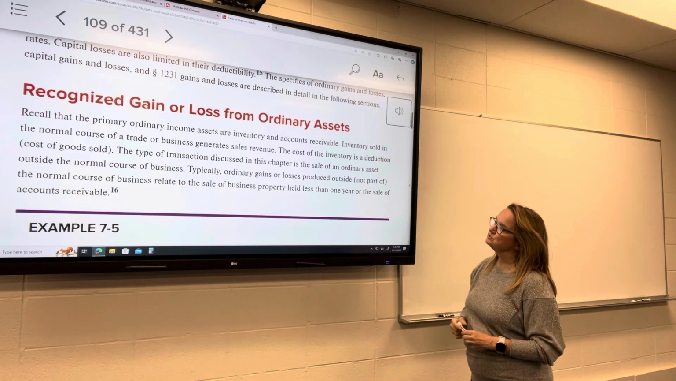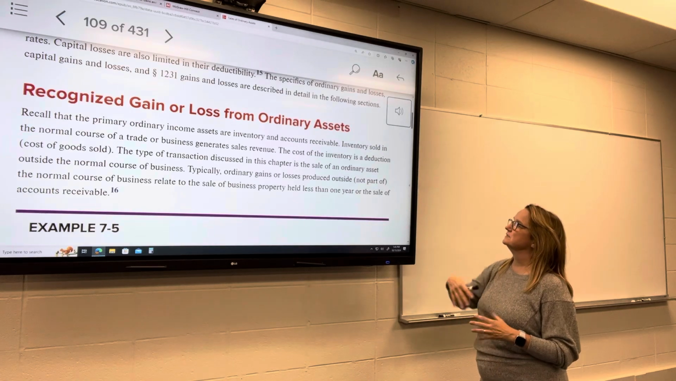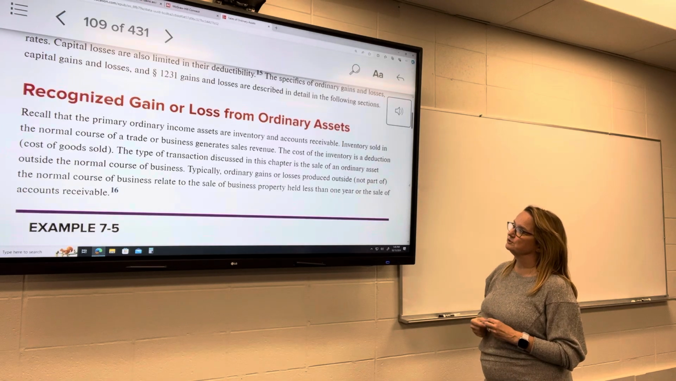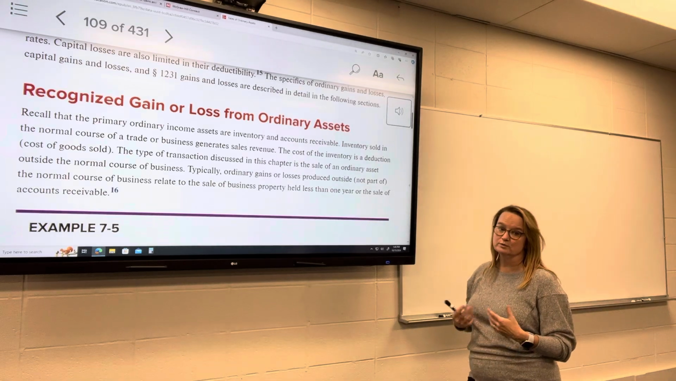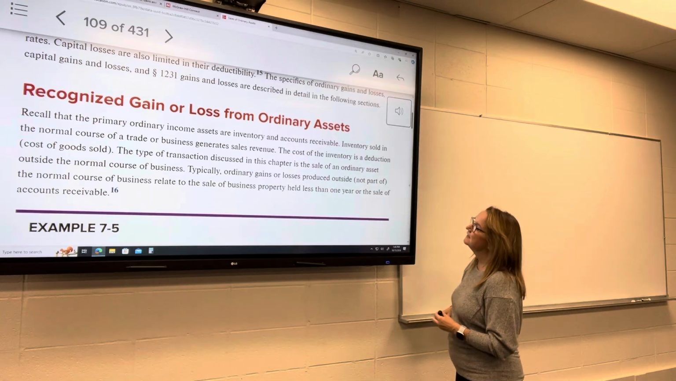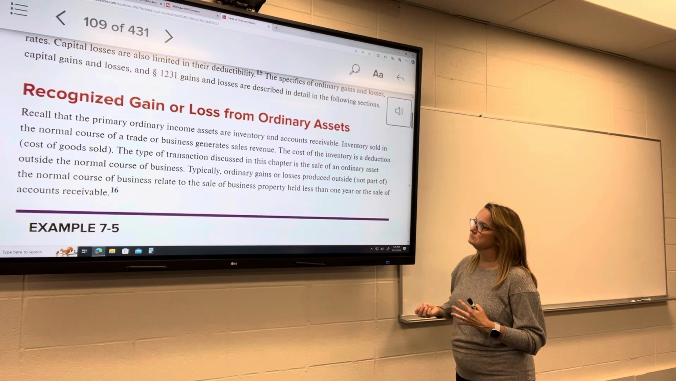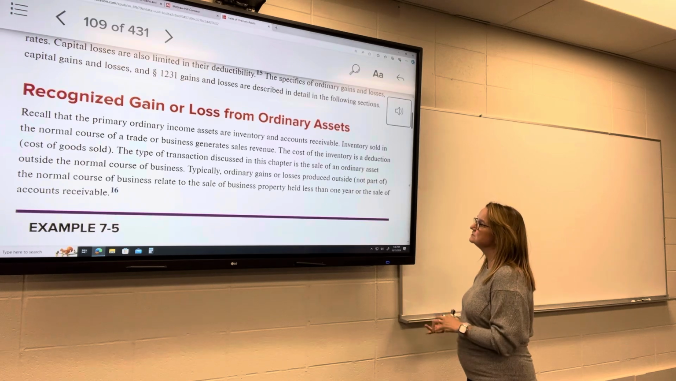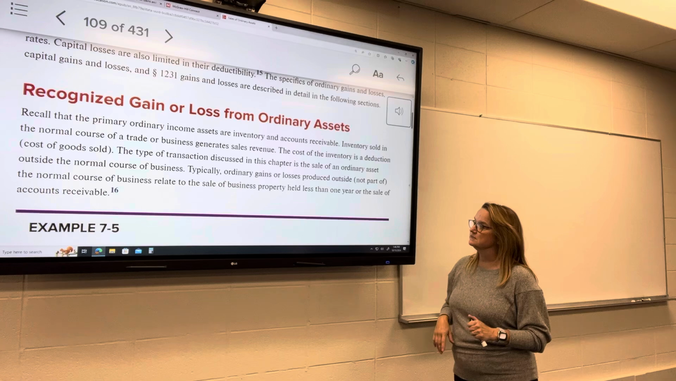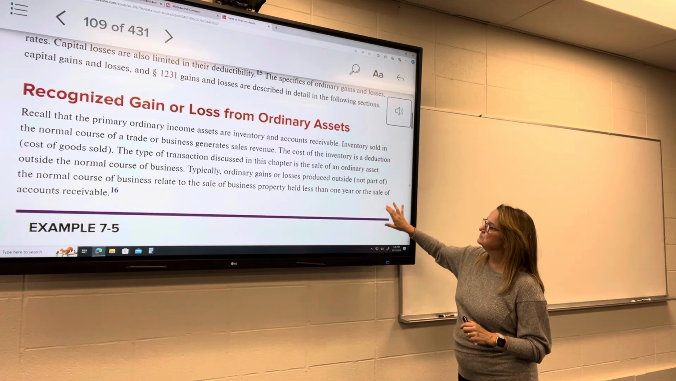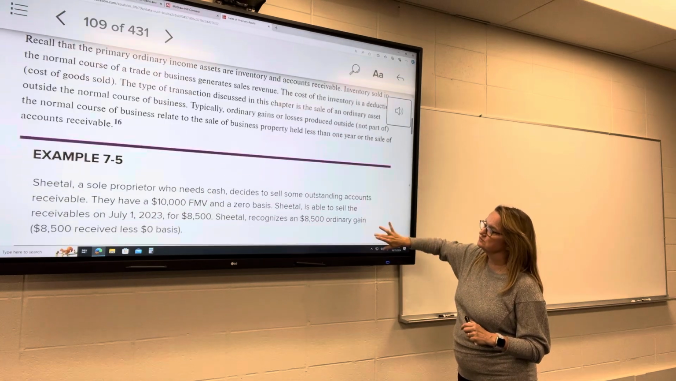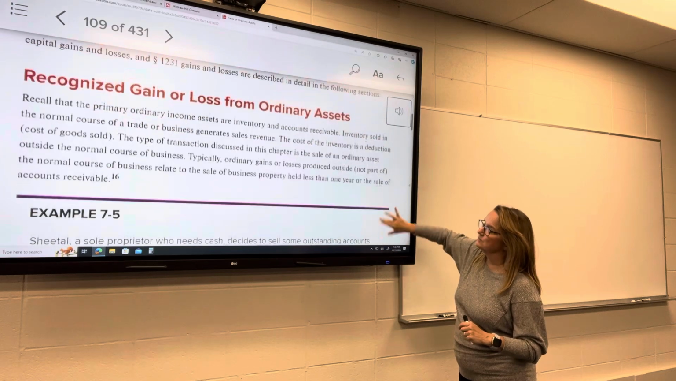All right, so inventory sold, and I already kind of went through this. Inventory sold in the normal course of a trade or business generates sales revenue and would be taxed at ordinary tax rates. If we are selling inventory outside of the normal course of business, and it was held for less than 1 year, it's still going to be at ordinary tax rates.